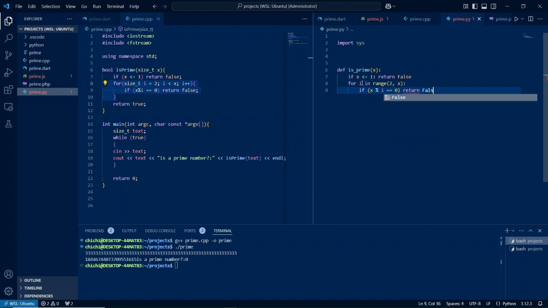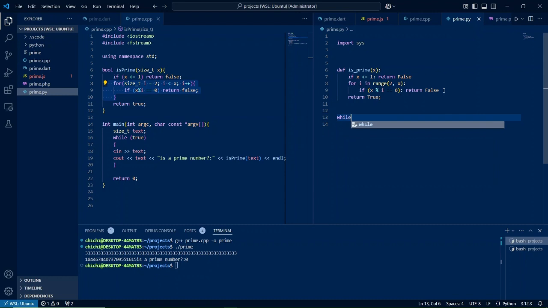Otherwise, should we finish looping and x doesn't divide any of those numbers, then it implies that it is a prime number. Simple.